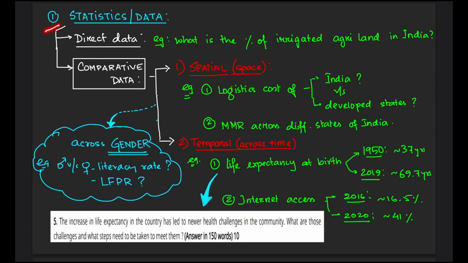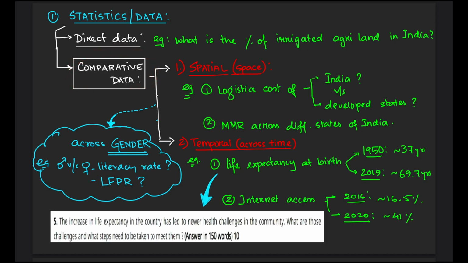So moving forward to the first technique of value addition in the answers, and probably my own personal favorite, is statistics and data. There are 2 ways you can quote data. One will be a direct data and the other will be a comparative data. In direct data, you just give a data, while in comparative data, you actually give a comparison between 2 areas or 2 regions.